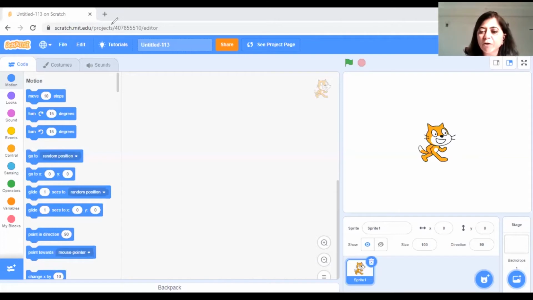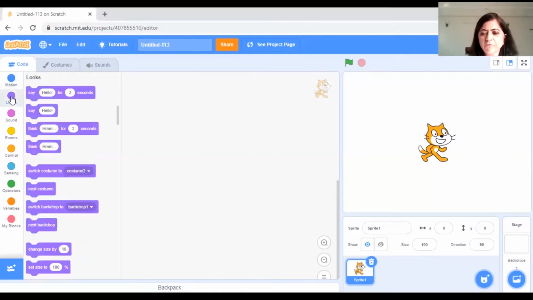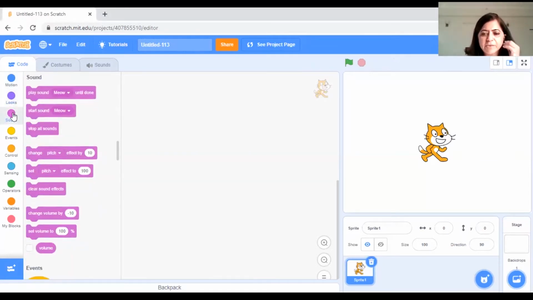You see these sets of commands here. We have looks and motion. In sound, we have another set of commands.